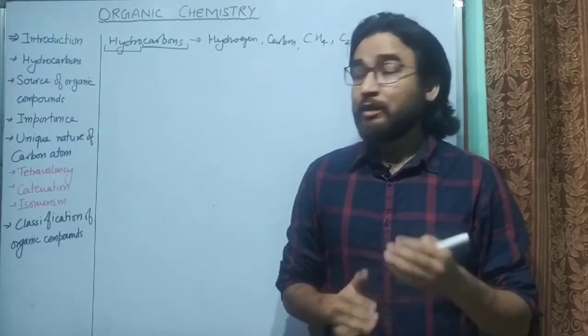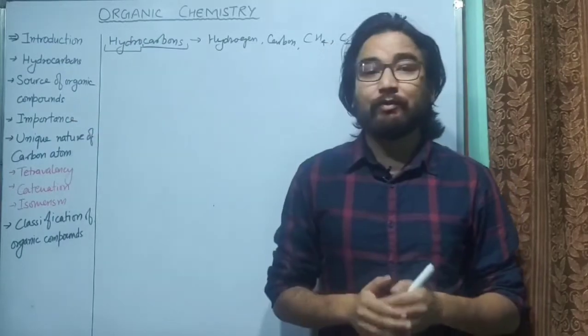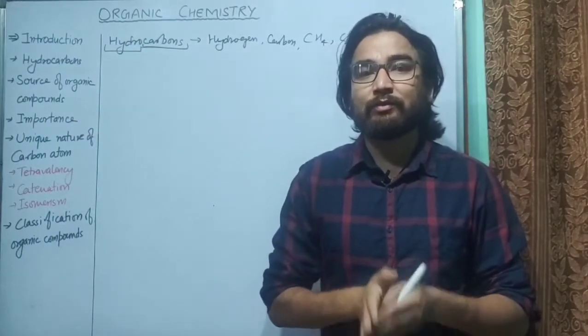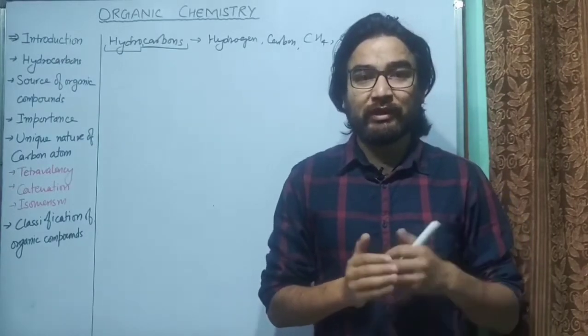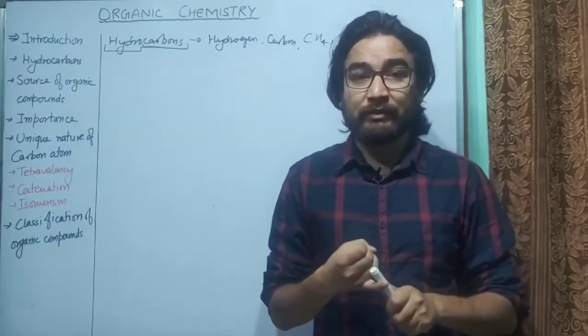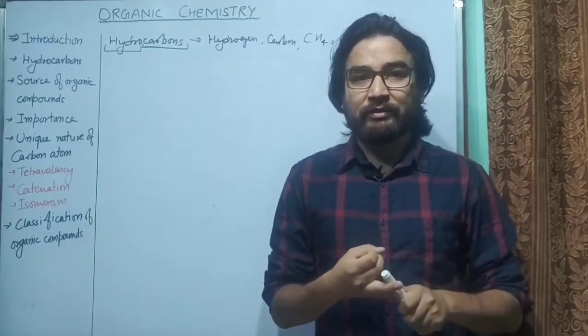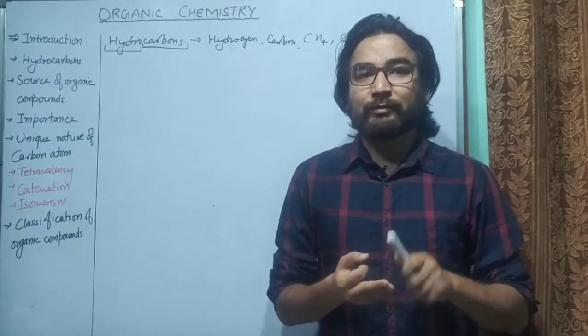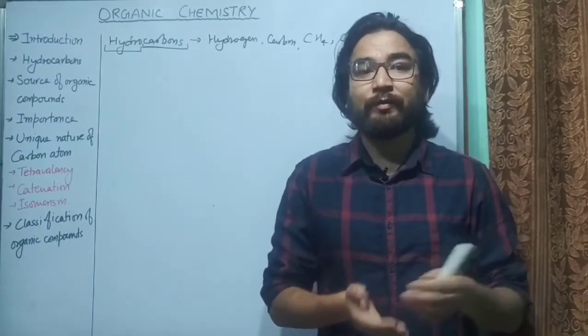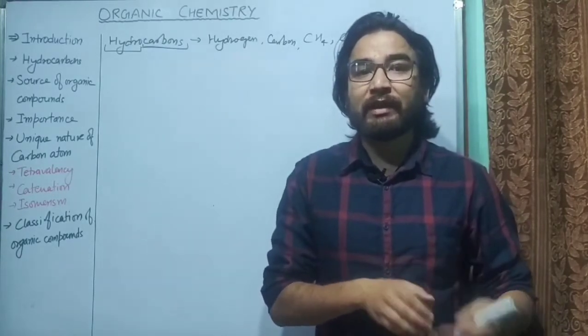Now the next is sources of organic compounds. So what are the sources of organic compounds? Generally organic compounds come from natural sources, that is from living beings like animals or plants, or the petroleum products, because petroleum products are also formed by the decay of animals and plants.